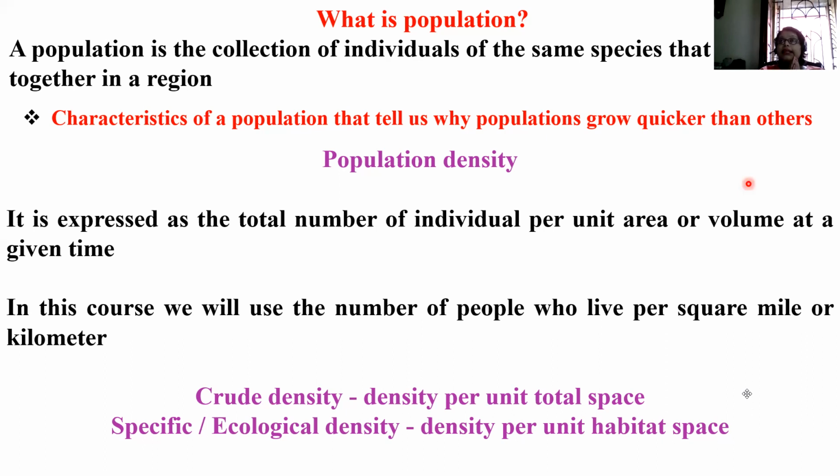That is, the entire ecosystem is the crude density. But the particular area which is inhabited by the organism is the specific or ecological density.